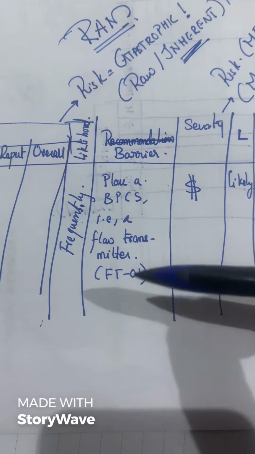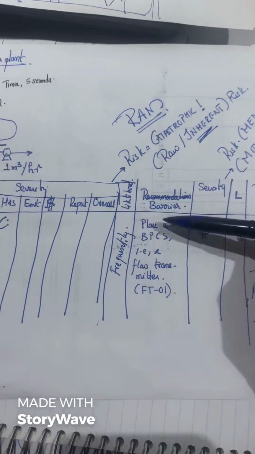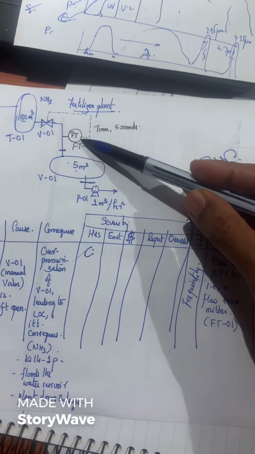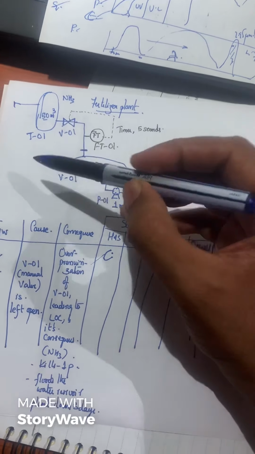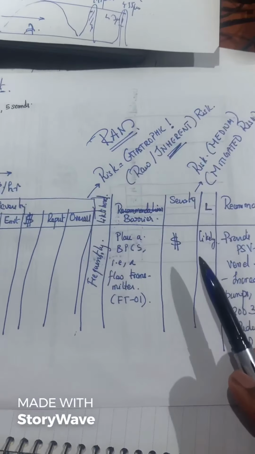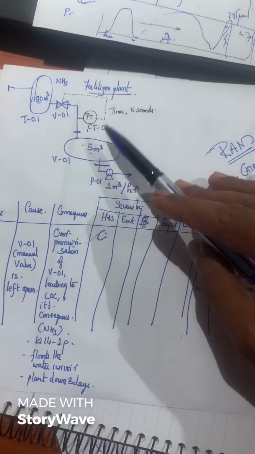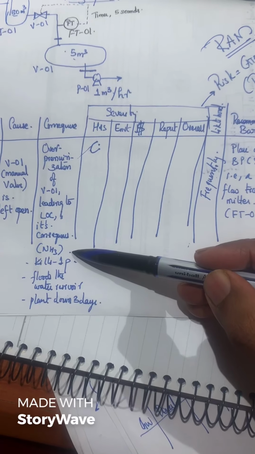Let's look at the next video. So this is our sixth video. What happens once we have a flow transmitter which after 5 seconds gives an alarm, the operator will come down and close it. So what happened now, it will not overpressurize the vessel.